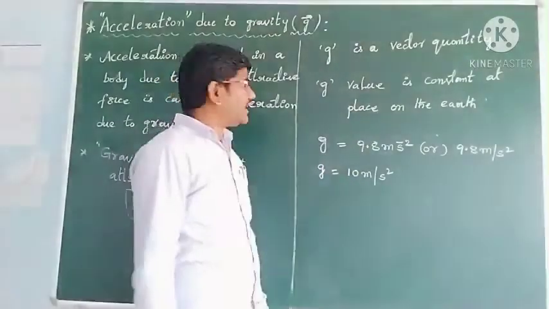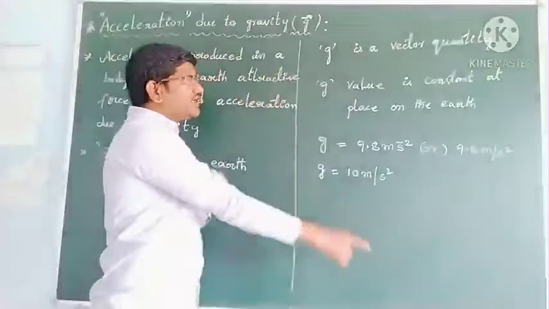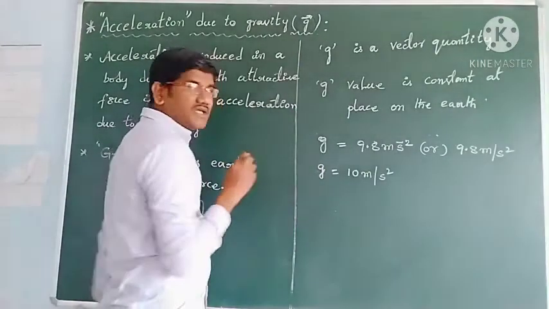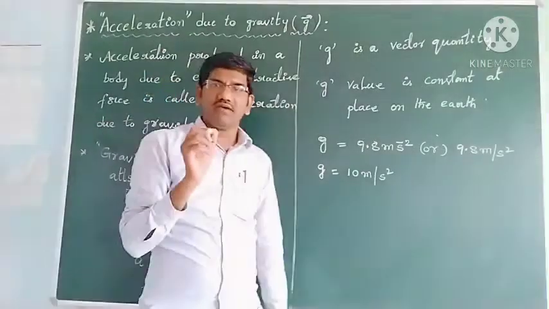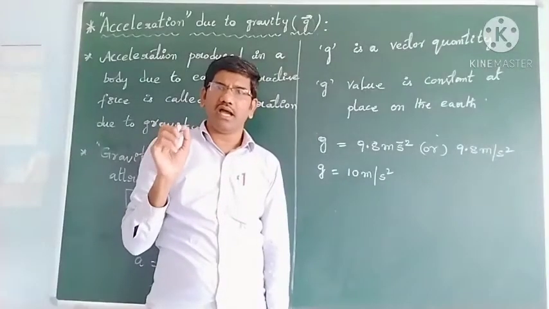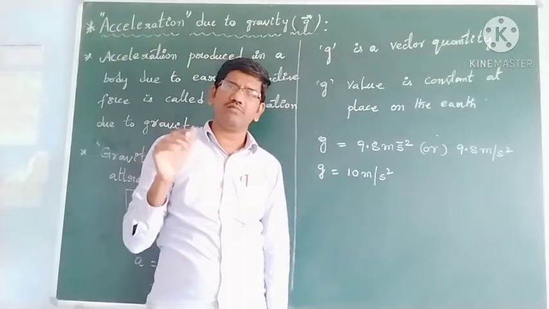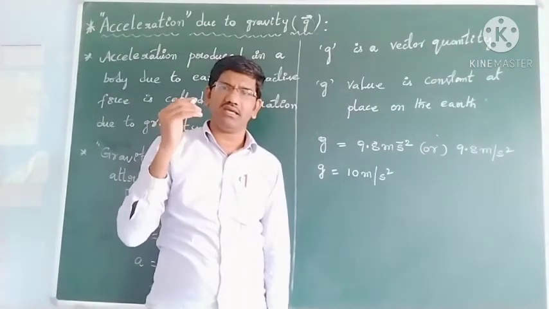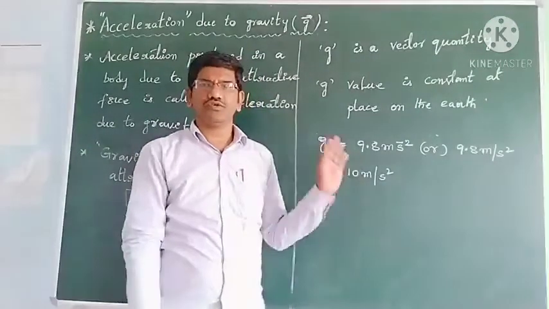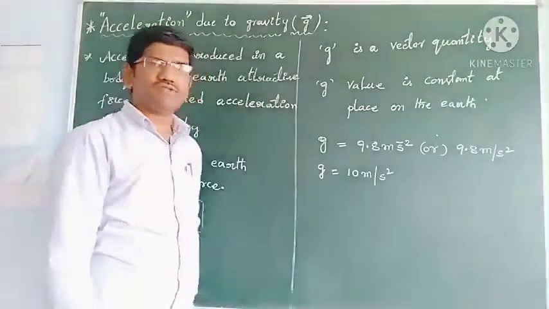G value is constant at a place on the earth, and G value changes from place to place. About that we will know very clearly in the gravitation lesson. Leave about that. So you just see here the value of G we have seen.